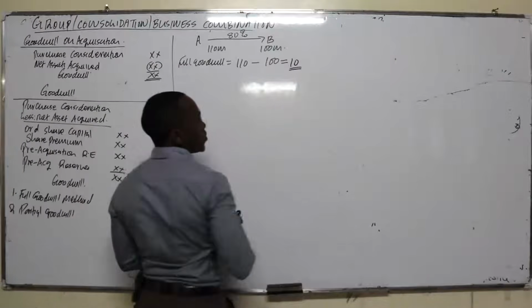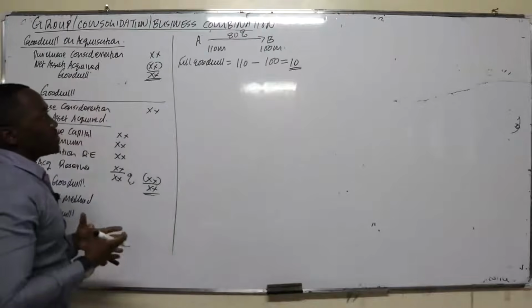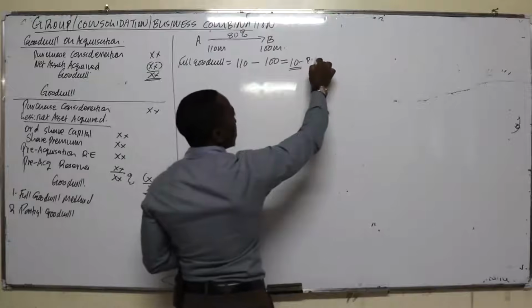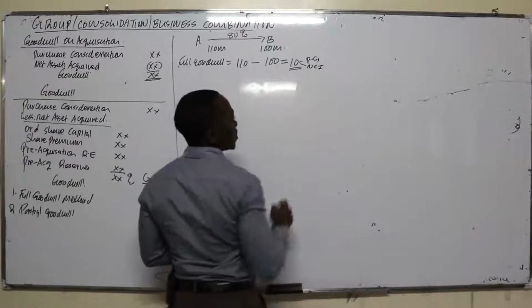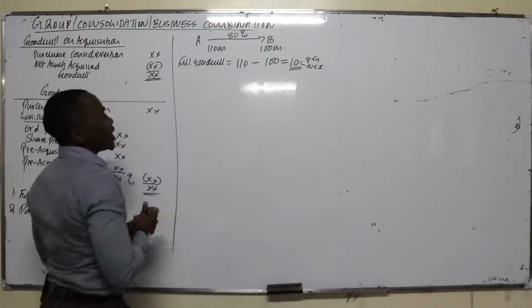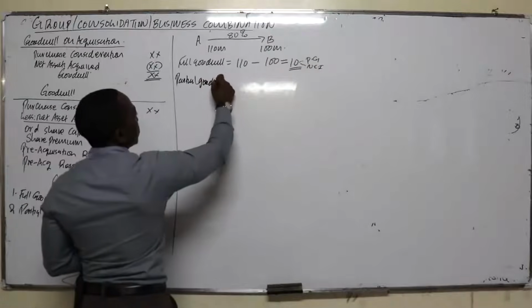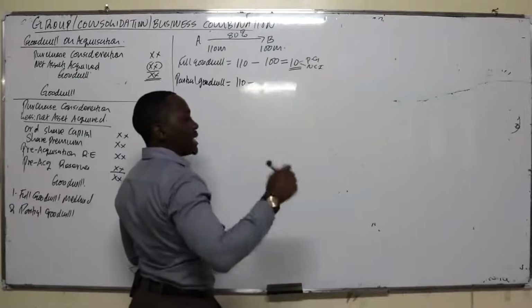That's what we call the full goodwill. You don't take into consideration the proportion. You compute the goodwill of the subsidiary as a whole. That means in this goodwill, we have both the parent's goodwill in the subsidiary and the non-controlling interest goodwill. But for the partial goodwill method, you take the purchase consideration, which is 110, minus the net asset acquired.